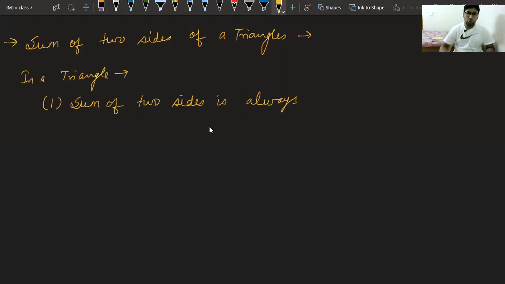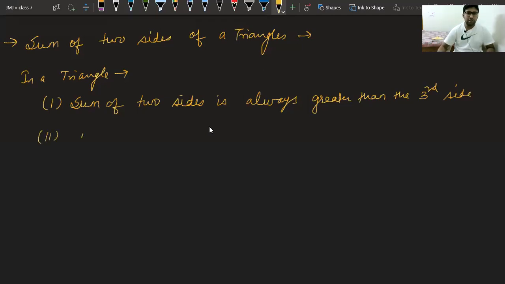Sum of two sides is always greater than the third side. Very good, Bani. Greater than the third side. This is a condition of triangles.